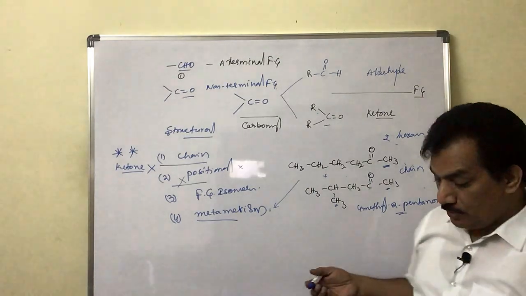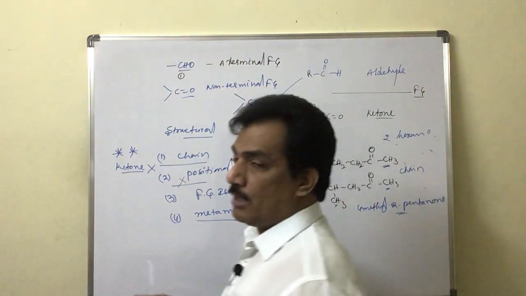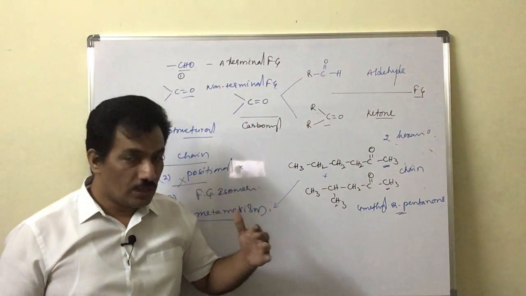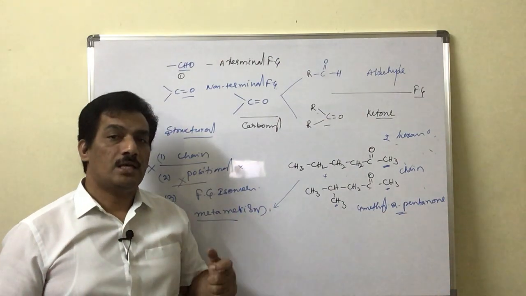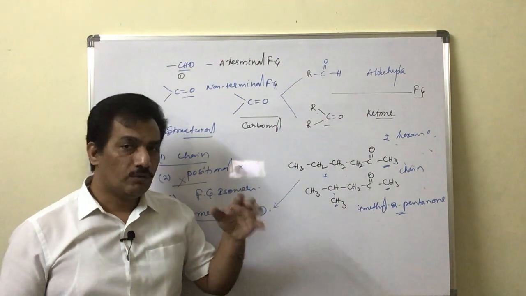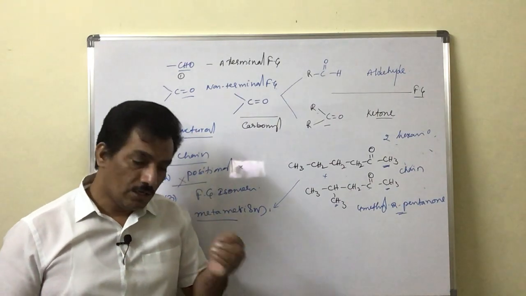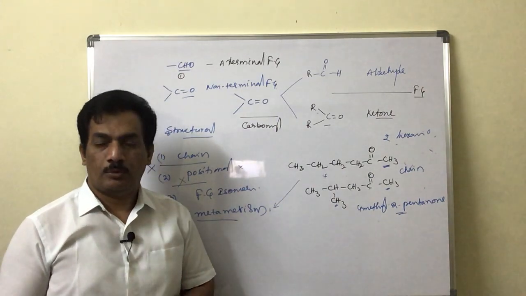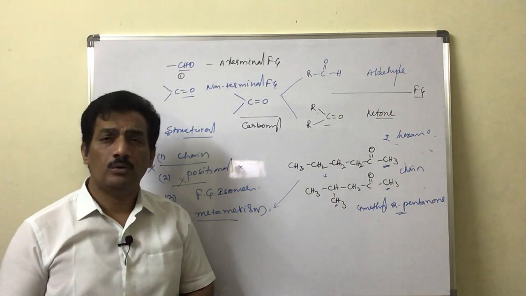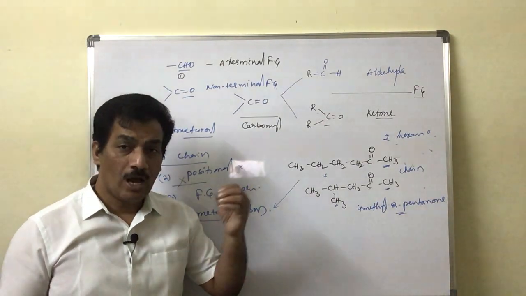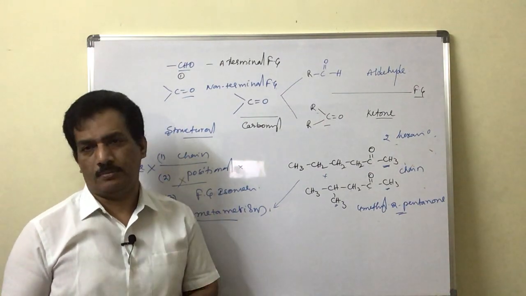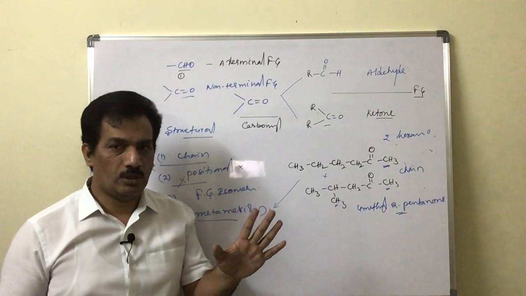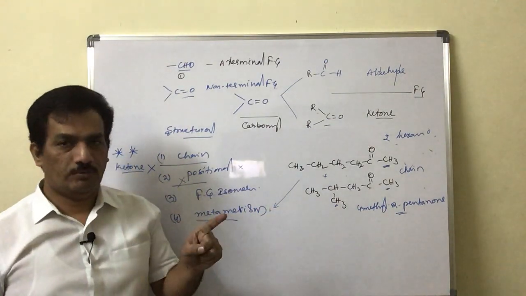So if they give both chain isomerism as well as metamerism as options, then that option is the more accurate. But only when they ask whether they are chain isomers or metamers, then you have to give priority to metamerism. Even in positional isomerism also, when they ask whether these two belong to positional isomerism or metamerism, you have to give priority to metamerism. That is only in case of ketones, because ketone is a divalent functional group.